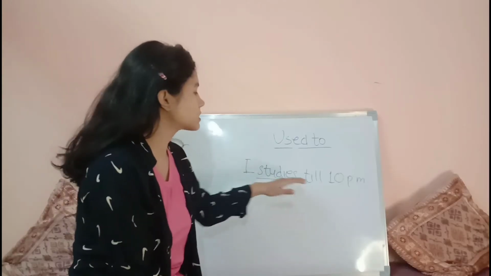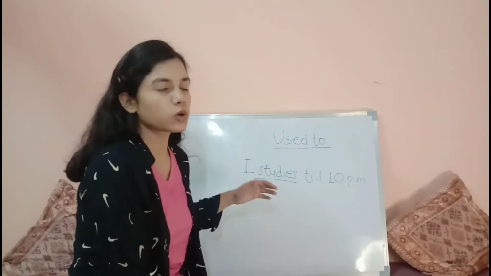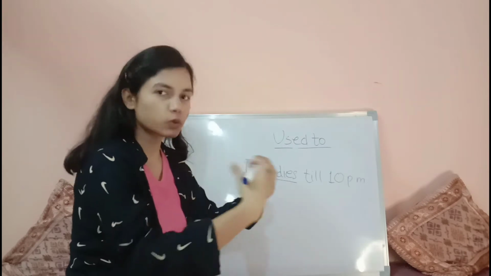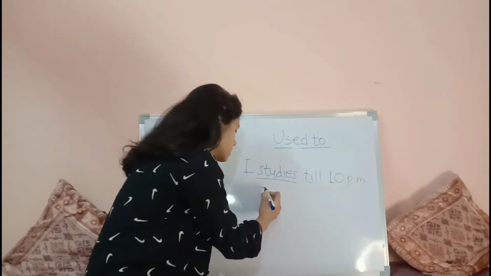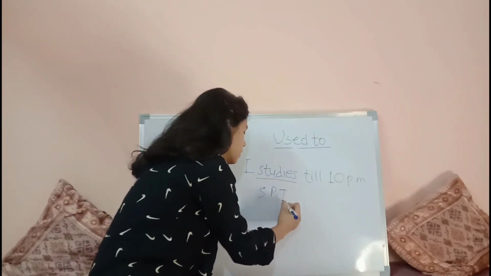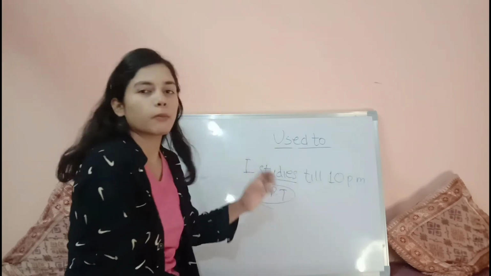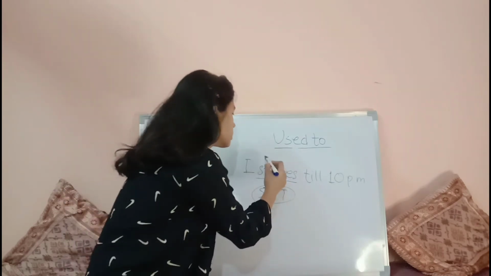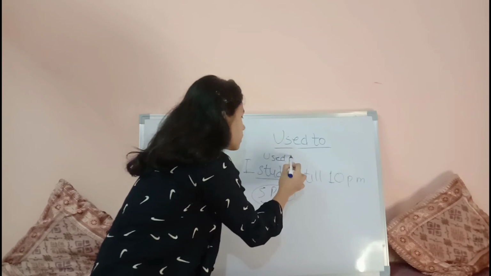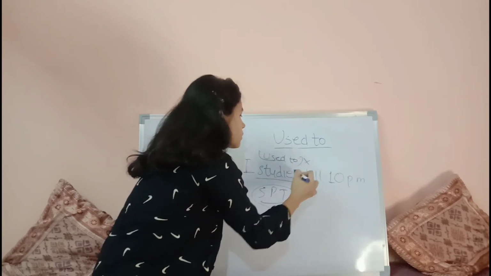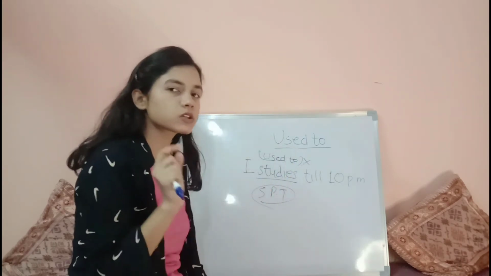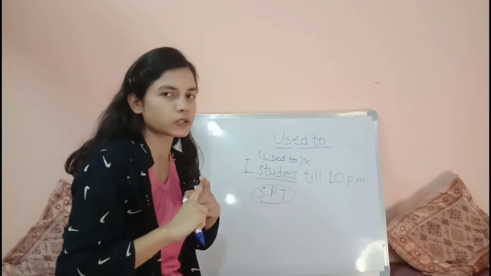When I say, I study till 10 p.m., here I am talking about something that I am doing. That is the simple present tense I am using here. But we cannot use used to in place of this. Why? Because used to is just used for a past habit, not for a present habit.